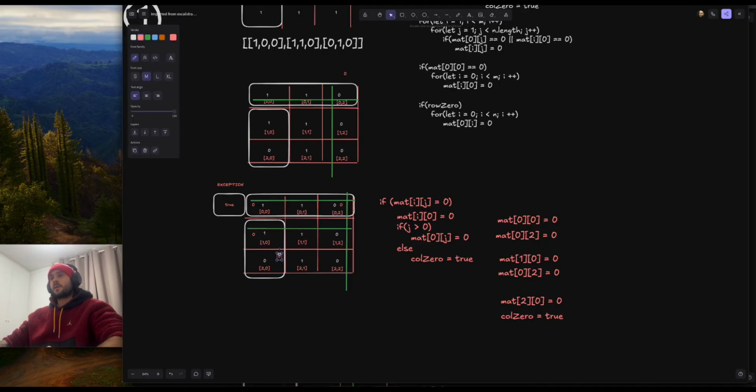Then I keep iterating, and when I get to this case here, I'll see that it is not greater than 0. So we're going to mark this exception as true, and we can guarantee that this is marked. And we also can mark the 2 here, so the first item in the column, which is this guy, column 0, and then we mark down the last row as well, mat I 0, so mat 2 0 basically, which is this case. And then we mark that down, and everyone is now satisfied.